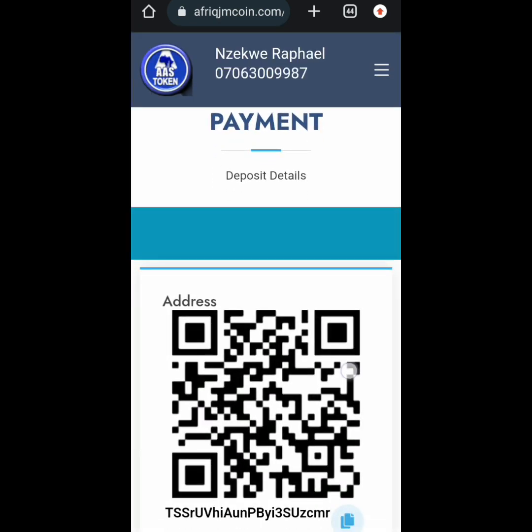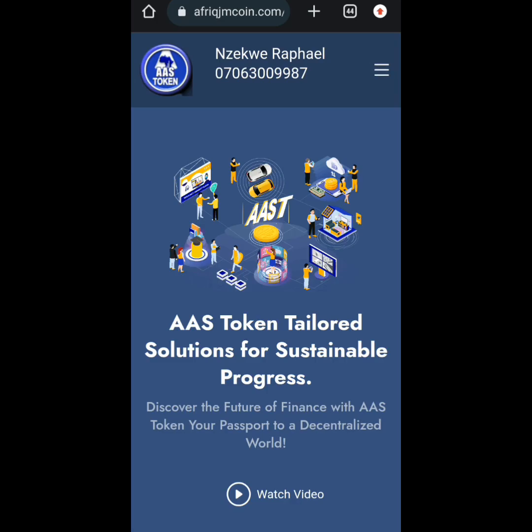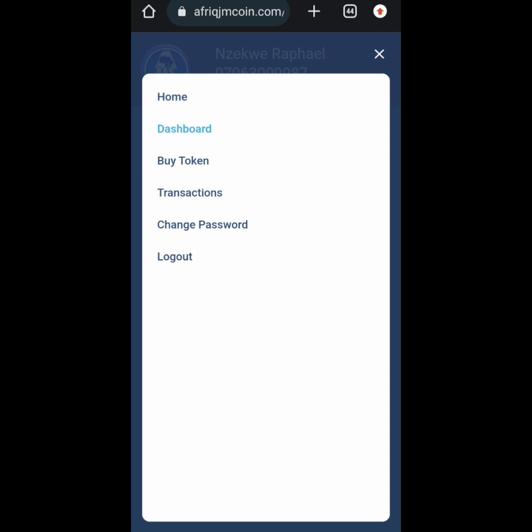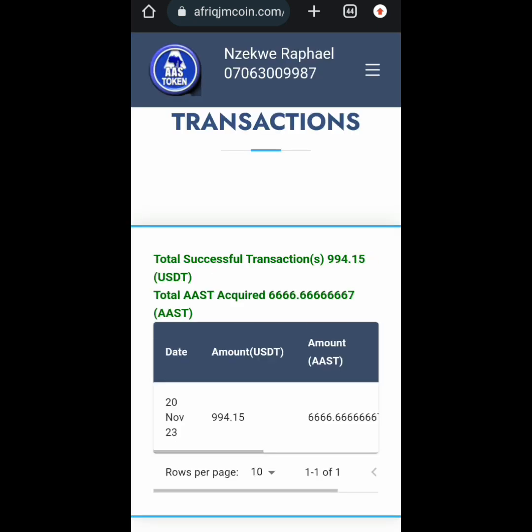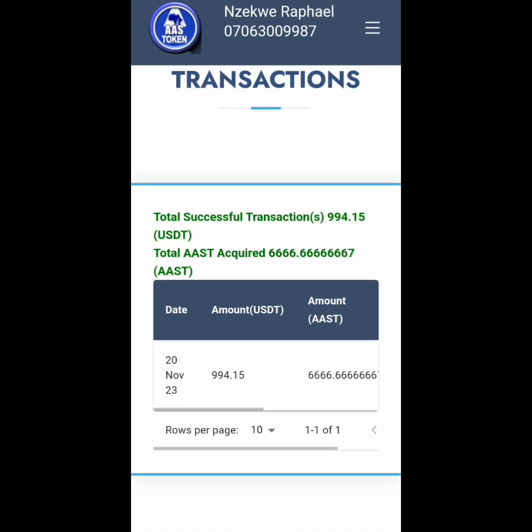So we are now going back. Okay, so I'm going to click on this transaction here. Once I click on transaction, you can see this is it. This is to tell you that I have purchased this token. So what are you waiting for? Rush now and do your own. Rush now and purchase yours.